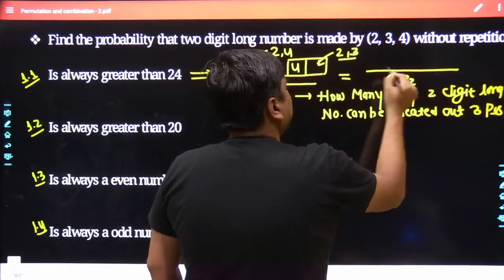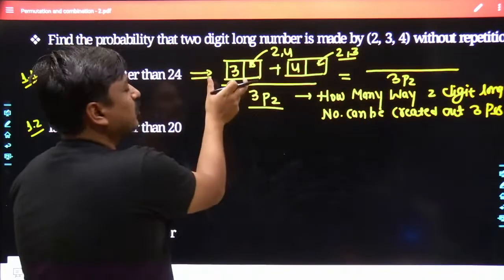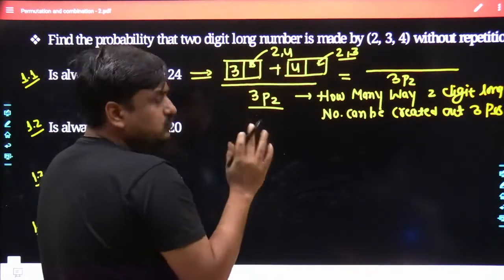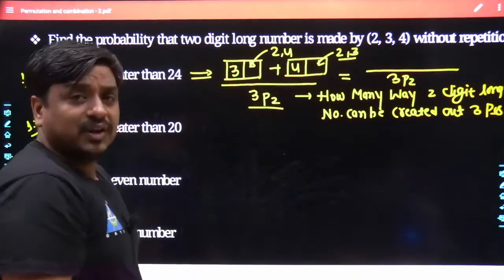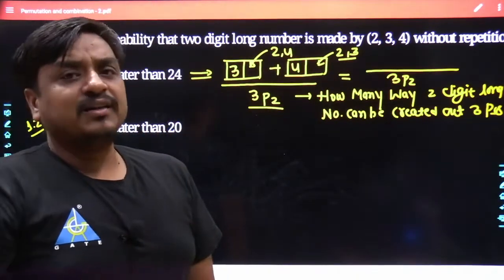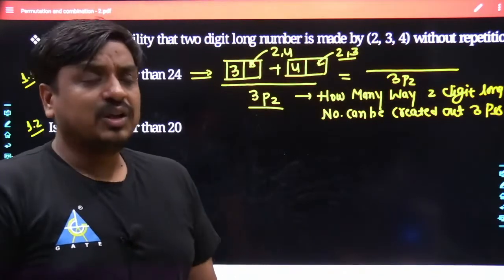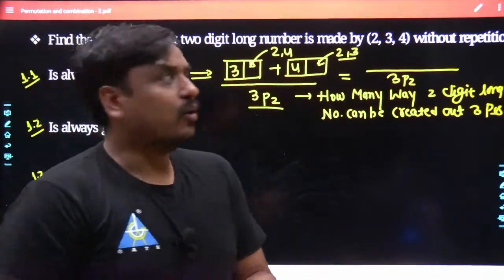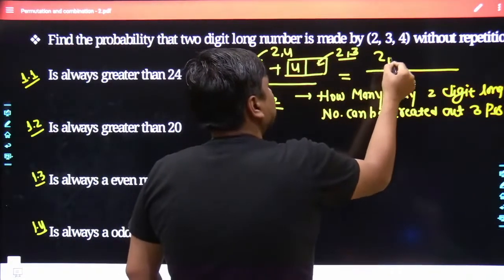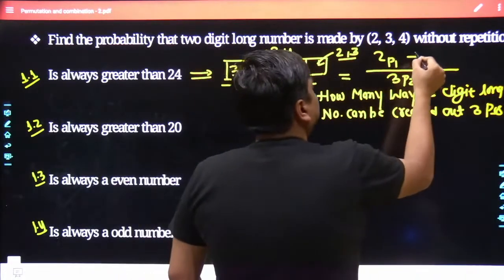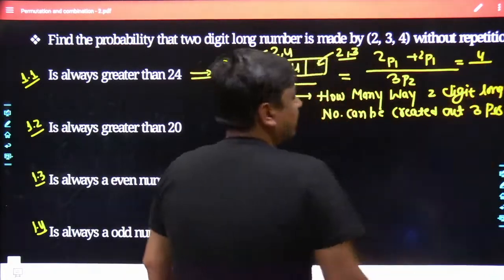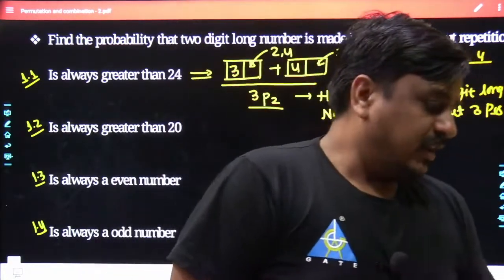Towards the numerator side, how many possible ways could it be done? Out of 2 items, you have to select 1 item. And whenever we select 1 item out of 2 items, keep in mind, whether we use permutation or combination, we get the same answer, because if you are selecting 1 item, there is no meaning of ordering. So if you want, you can write 2C1. If you want, you can write 2P1. Choice is yours. So here it is going to be 2P1, and here it goes 2P1. In both cases, it's simply going to be 4, and then you can get the value of 3P2.